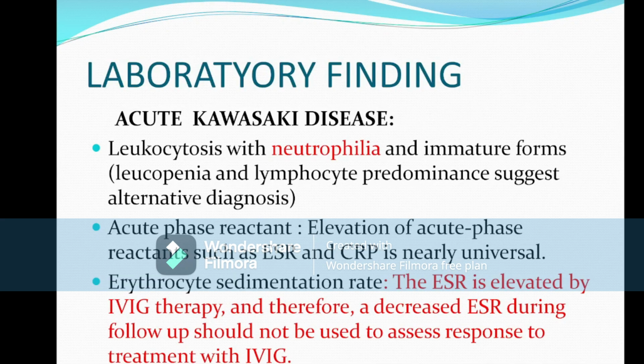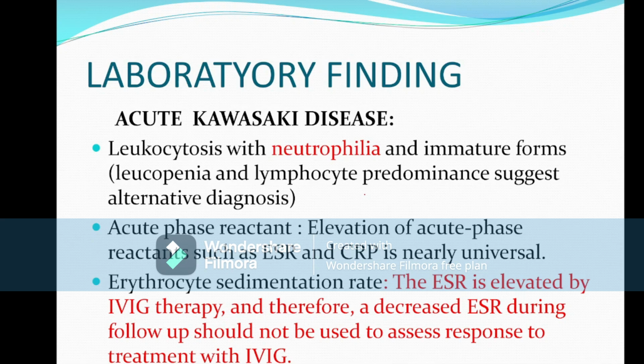Now the laboratory findings, as I said: there is leukocytosis with neutrophil predominance. The acute phase reactants, that means ESR and CRP, have to be high in Kawasaki disease. The ESR is mainly elevated, and this ESR is also high after treatment with IVIG.